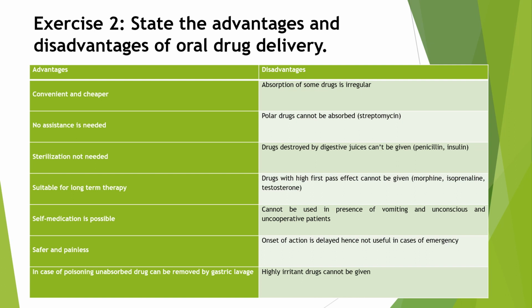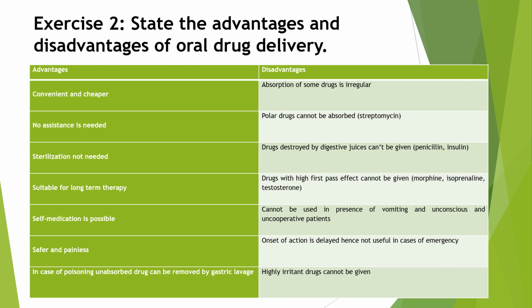Then coming towards disadvantages of the oral route of drug administration. Absorption of some drugs is irregular when given by oral route. Then polar drugs cannot be absorbed. For example, streptomycin is a polar drug; it cannot be absorbed.